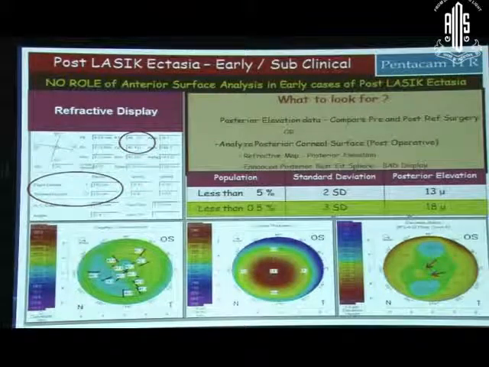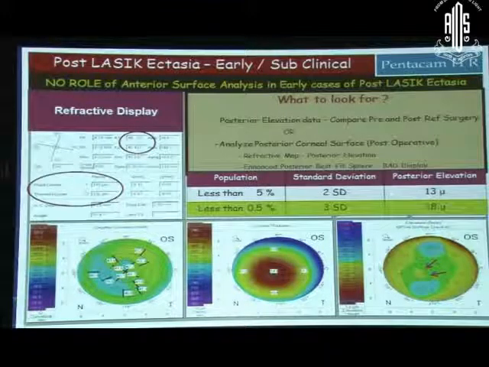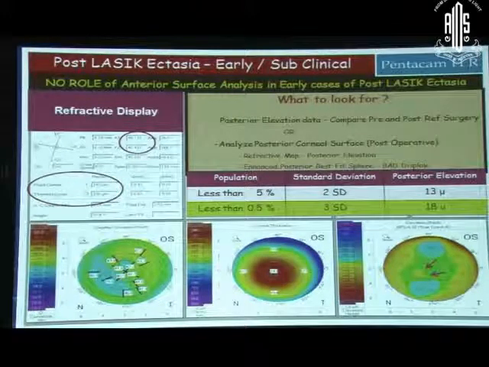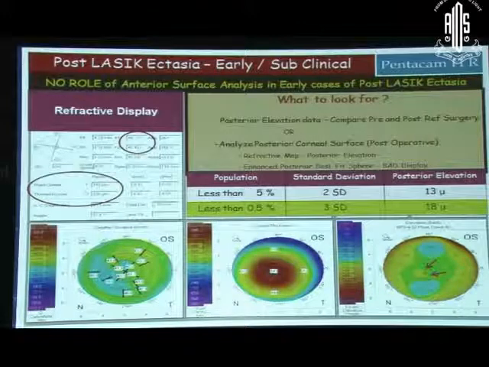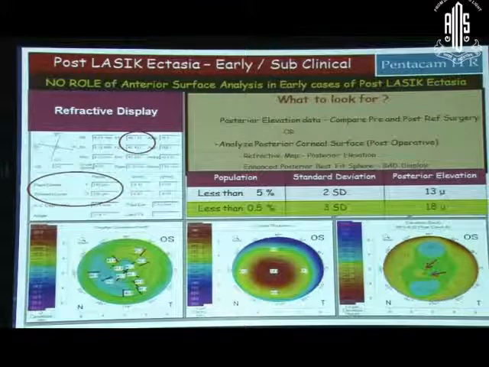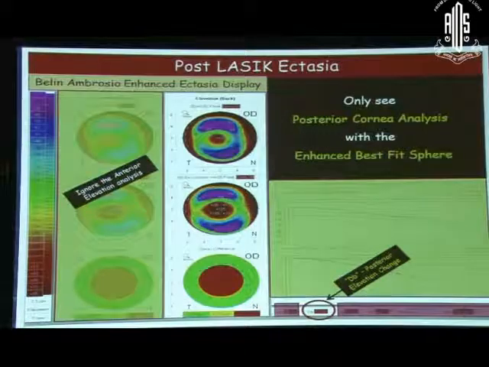You see here, this is a case of post-LASIK ectasia. What's more important here, when you analyze a case of post-LASIK ectasia, never look at the anterior surface, because that's already been altered. What you need to look at is the posterior surface, or you have to compare the posterior surface data from previous maps before the surgery. And the criteria still remains the same, more than 18 microns. If you look at a Belin-Ambrosio display of a post-LASIK ectasia, please ignore the anterior surface maps, because they have been altered and they don't stand true. What you need to look at is only this central map column showing the posterior elevation maps, and you look at the D value of the posterior changes.